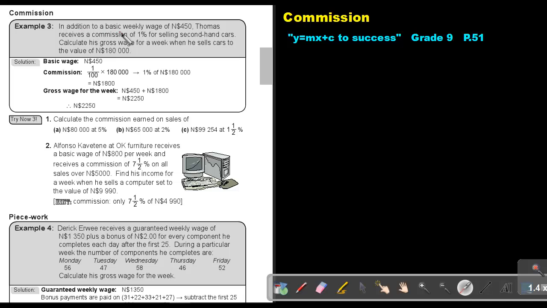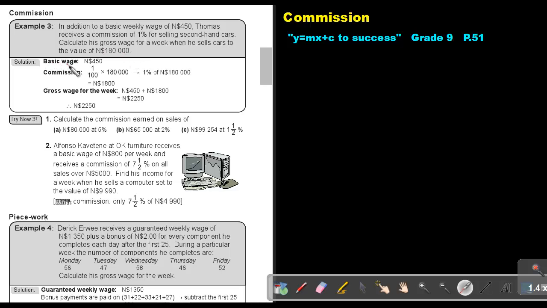In addition to a basic weekly wage of 450 Namibian dollar, Thomas received a commission of 1% for selling second-hand cars. Calculate his gross wage for a week when he sells cars to the value of 180,000 Namibian dollar.